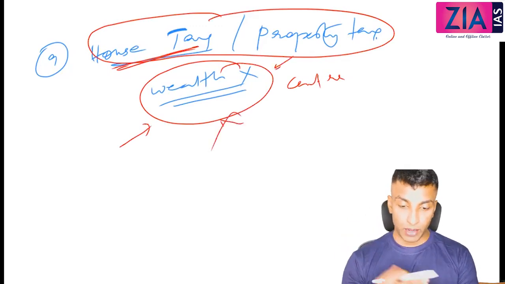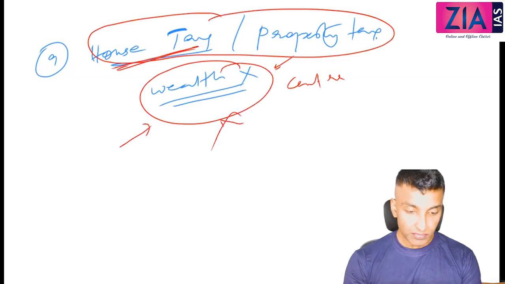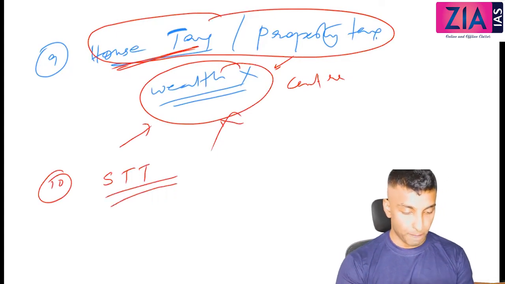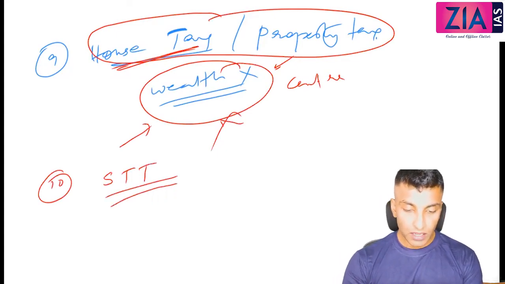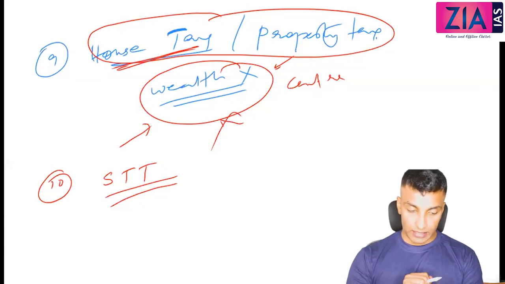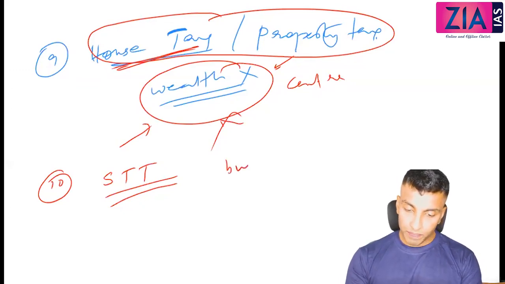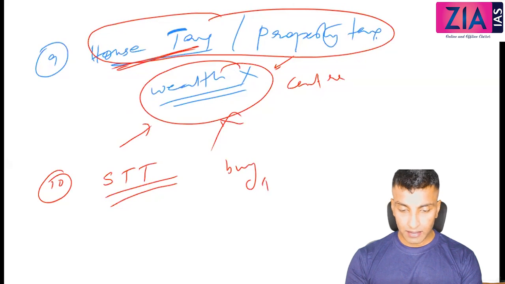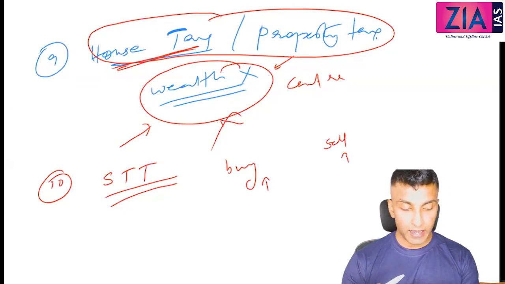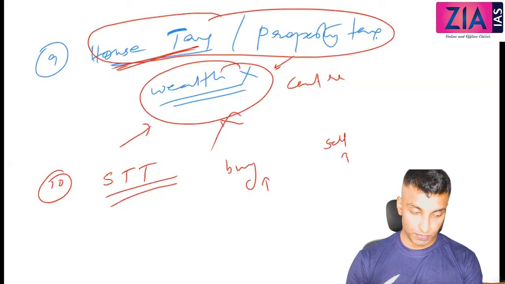Non-financial instruments like gold, cash, etc. The 10th one, Securities Transaction Tax, STT. Just write one line: it is imposed on buying and selling of securities in stock exchange. When you buy a share, you need to pay some tax, STT. When you sell the share, you need to pay the Securities Transaction Tax. So it is imposed on buying and selling securities in stock exchange.